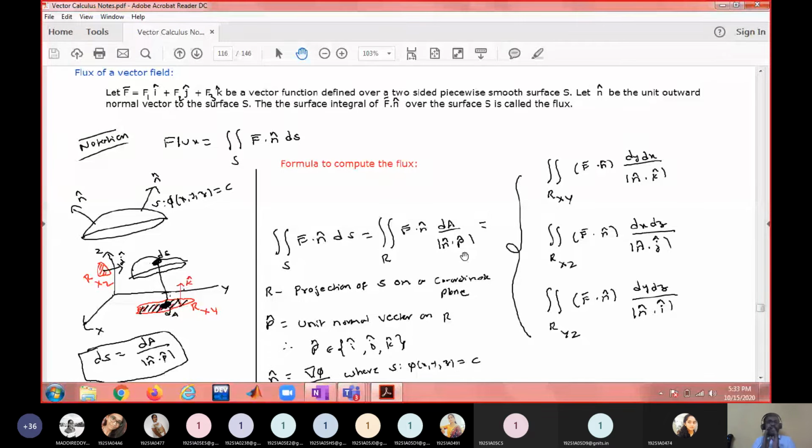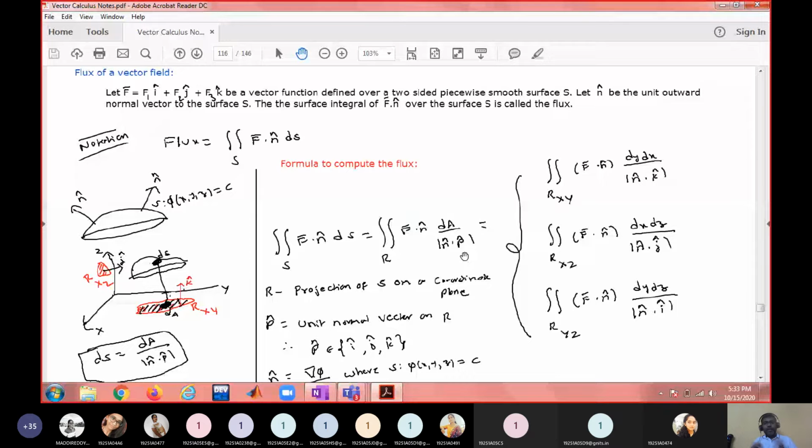So you have to decide on which plane you take the projection. Always remember, when you take the projection of a surface on a region, make sure the surface is completely on one side of the plane. It should not be on either side. If it is, you have to cut the surface into two parts.